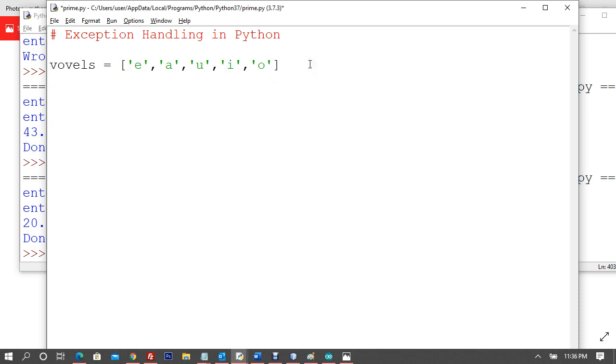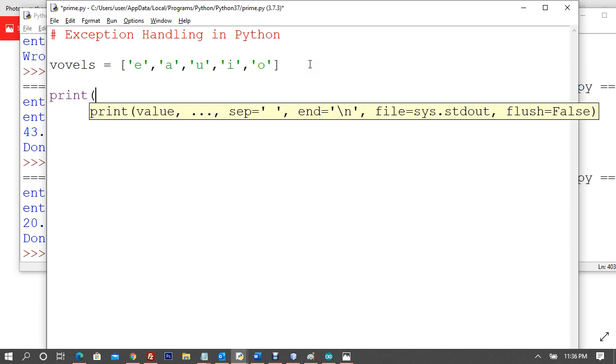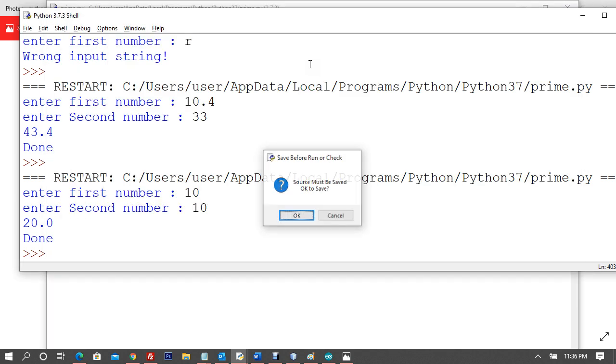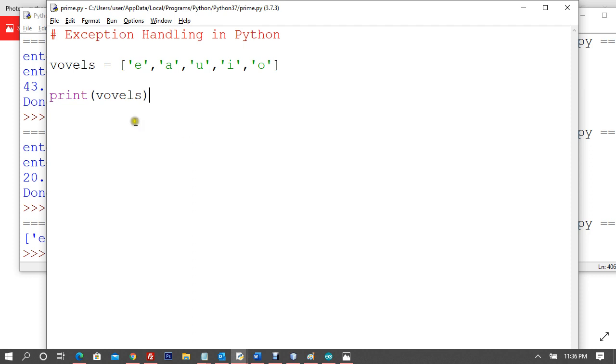Now, for example, if I say print vowels, right, so I'm not going to get them sorted.